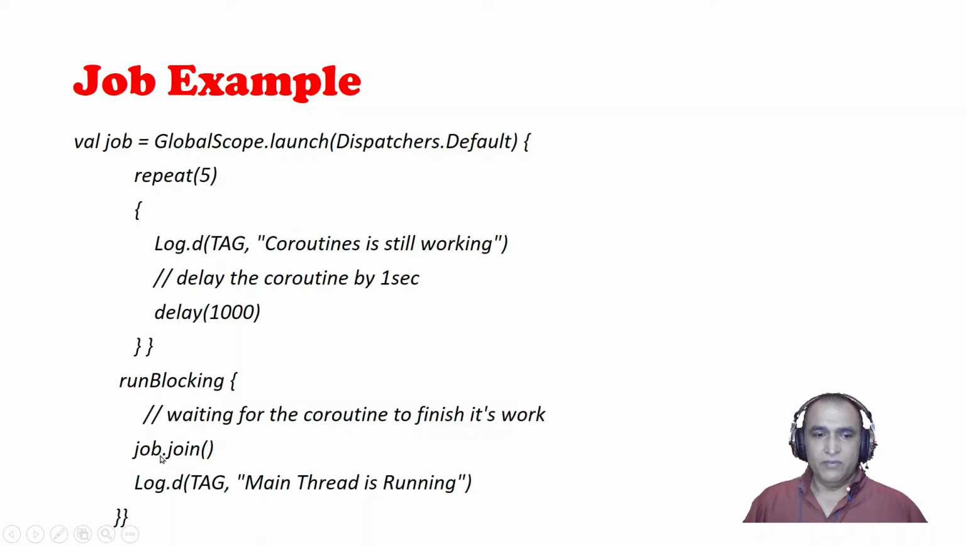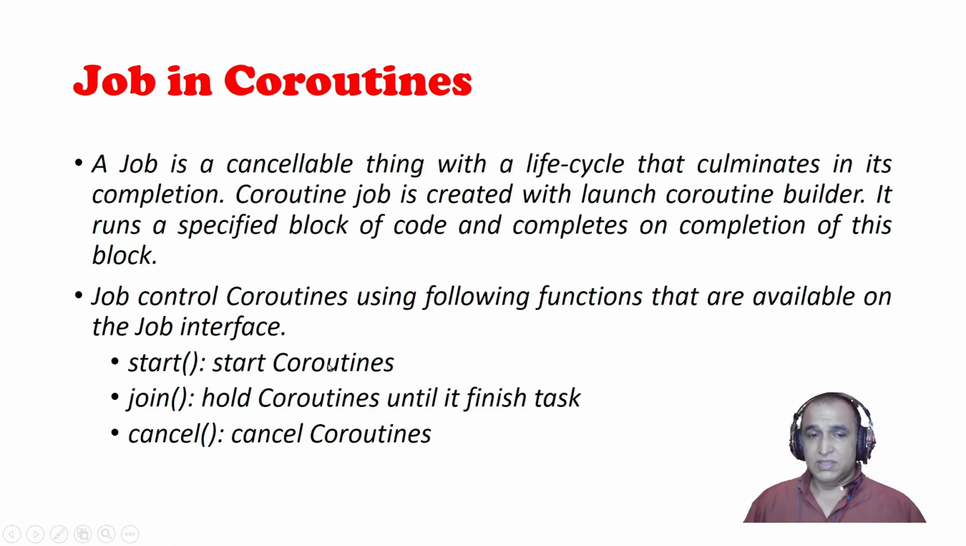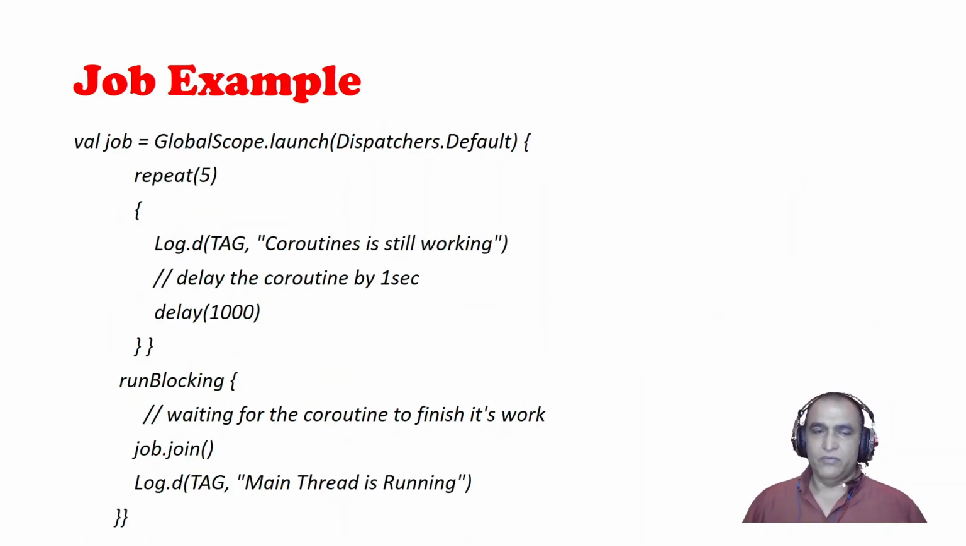In run blocking, we have used job.join. So job.join will wait for the coroutine until it finishes the task, meaning it executes the printing 5 times. Till then, this job.join will wait for the coroutines to complete the task. So this is the way we can use the job, and we can use start also. We can start any coroutine and we can cancel anytime whenever we want.